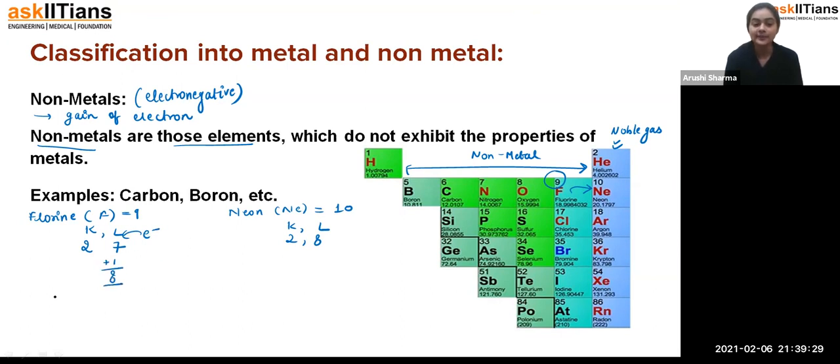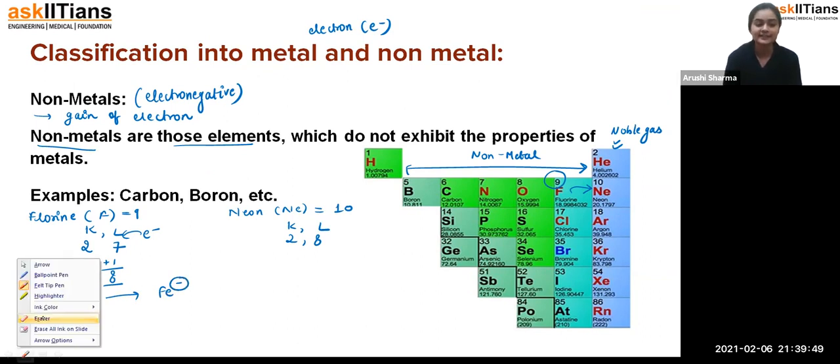Now what will happen is that fluorine, by gaining one electron, like you are adding an electron into it, I am representing the electron as e negative. Don't get confused, because electrons are negatively charged. So it converts into F negative. Oh, sorry, not Fe, Fe is iron. F negative.